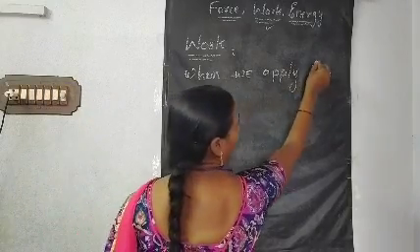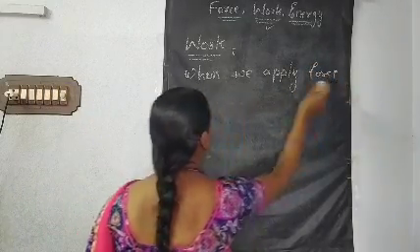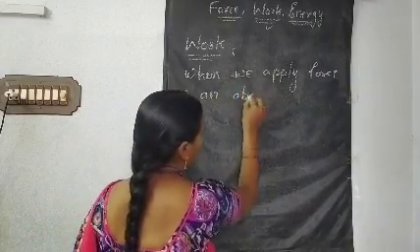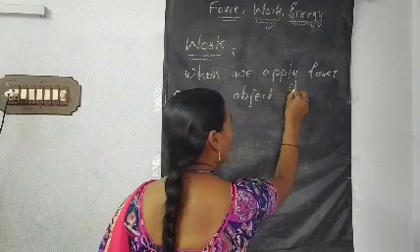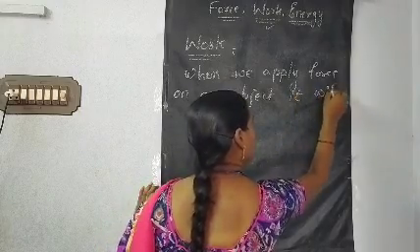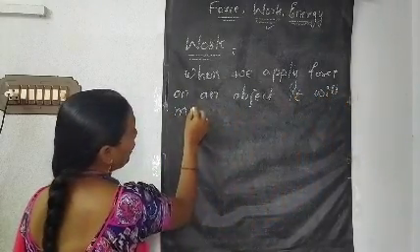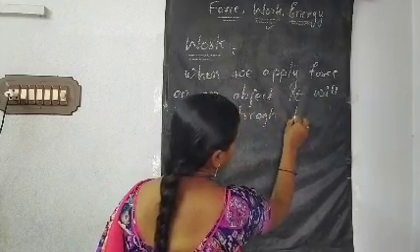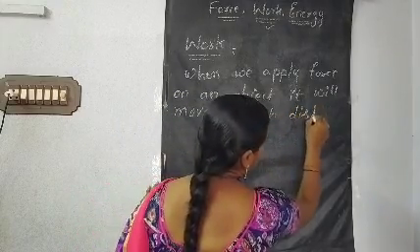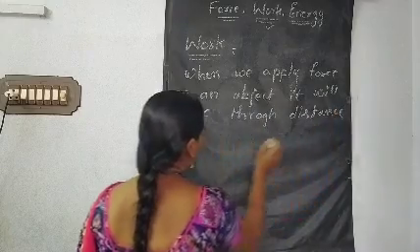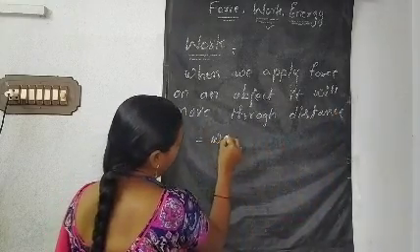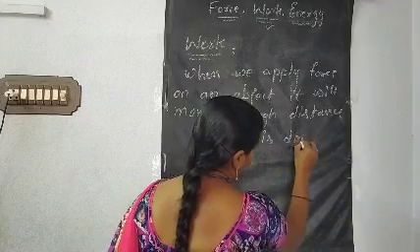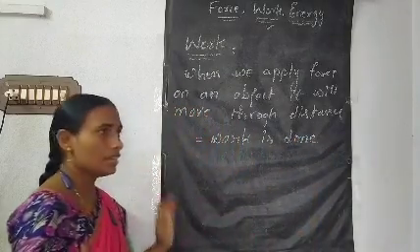When we apply a force on an object, it will be moved. Otherwise, it will move through a distance. This is called work done. In this situation, we can tell that work is done. What is done here? Work is done.